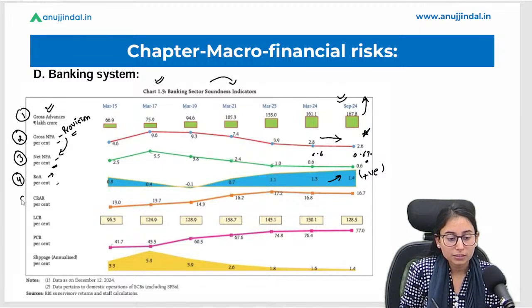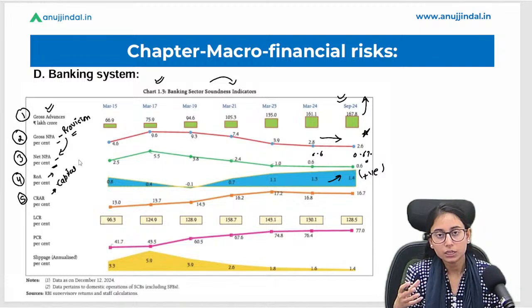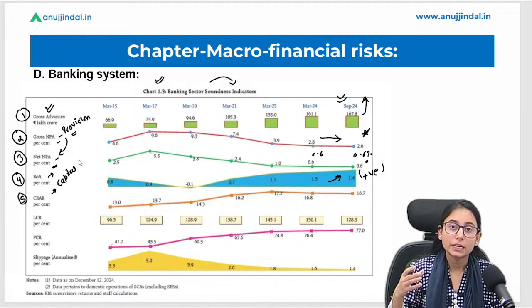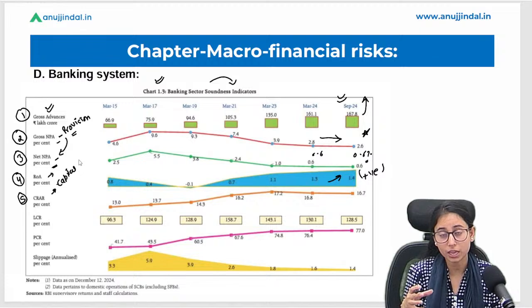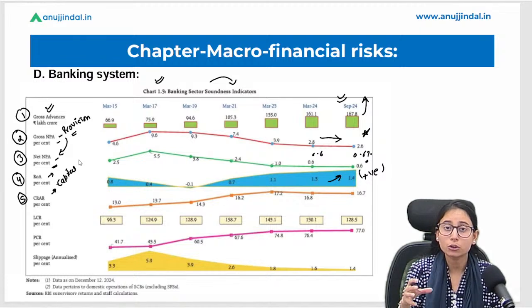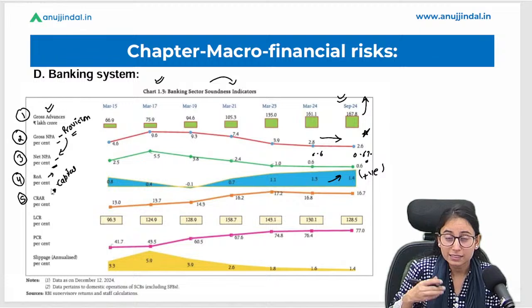Now we will talk about CRAR. We also call it the capital adequacy ratio. Now what is the capital adequacy ratio? In simple terms, it is the capital that must be there with the bank in order to fulfill all the financial obligations. It is the metric to calculate whether the banks have enough capital with them or not. This is assessed or calculated by the CRAR.